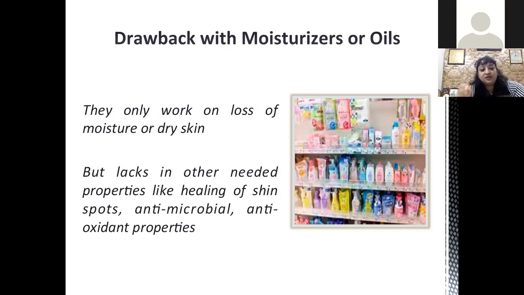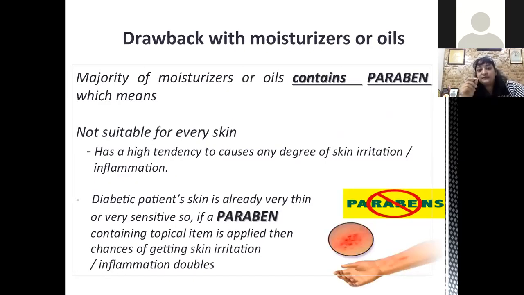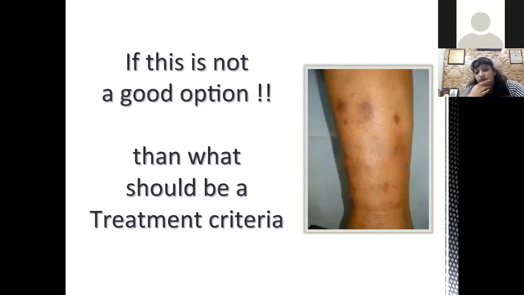They lack properties like healing of the skin spots, antimicrobial or antioxidant properties. Also, many of them contain paraben, which means they may not be suitable for every skin. It has a tendency to cause some degree of skin irritation or inflammation. And diabetic patient skin is already thin and very sensitive. So if a paraben-containing topical is applied, they may get more irritation or inflammatory lesions. So this may not be a very good option.